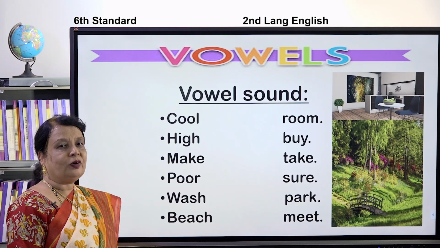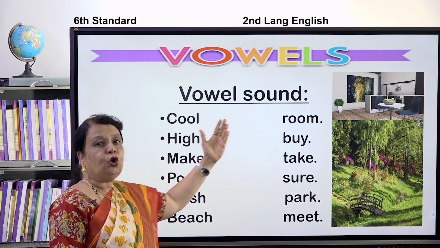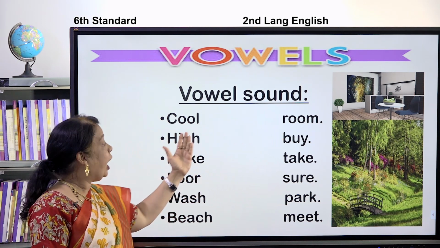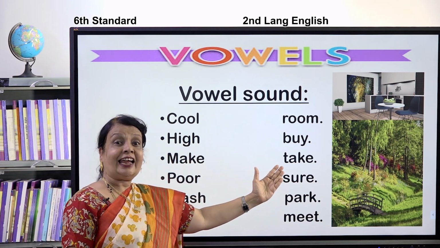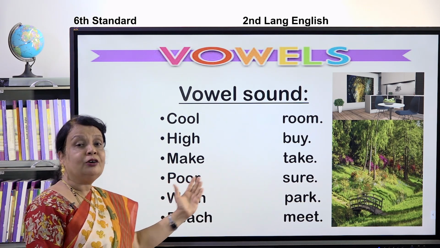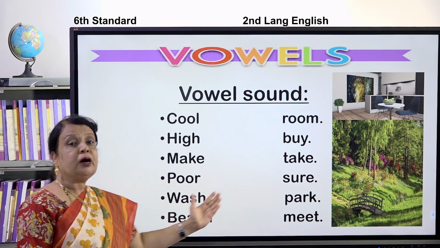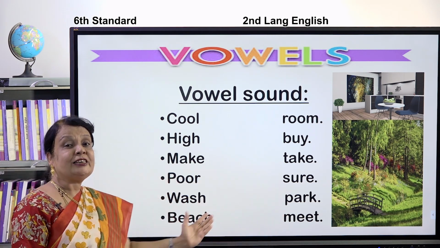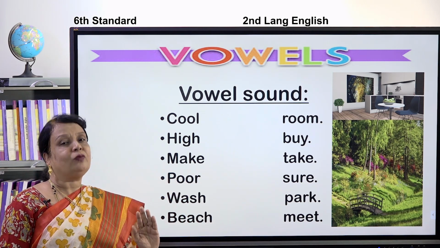We'll have a look at the same sound words, children. Cool. Room. Cool. Room. High. Buy. Make. Take. A sound. Pour. Sure. Wash. Park. Beach. Meet. These are not the rhyming words, children. These are only the same sound words.